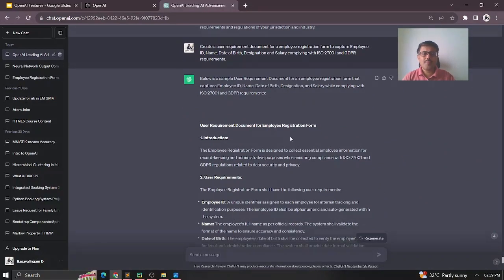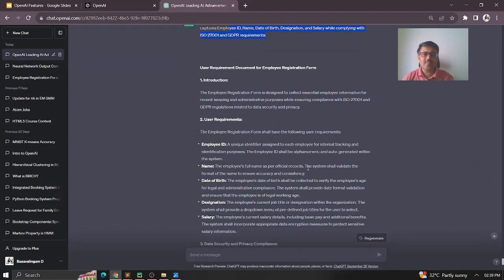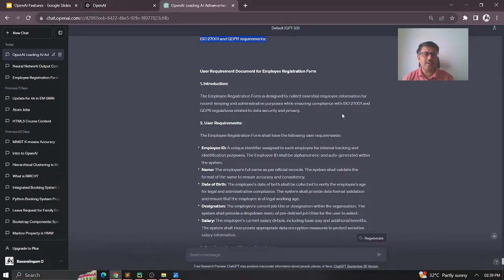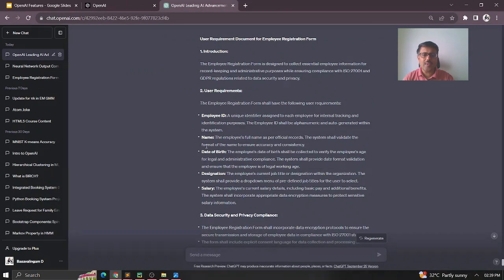So you can see it here. Below is the sample user requirement document for the employee registration form that captures employee ID, name, date of birth, whatever I have given, complying with the standards. You can see the introduction part, again complying with this. The user requirements say what the employee ID, name, date of birth, designation, and salary are.